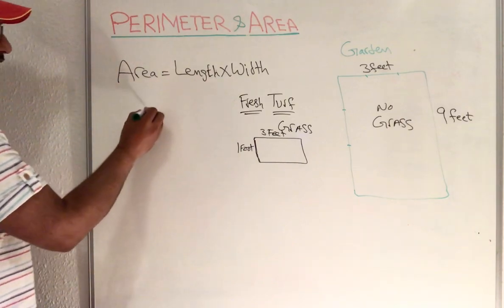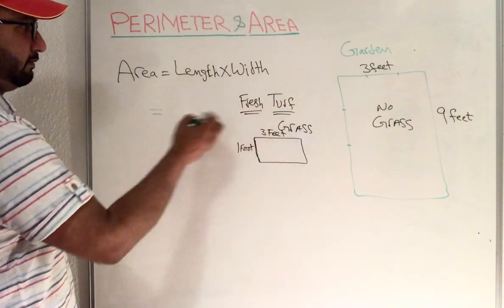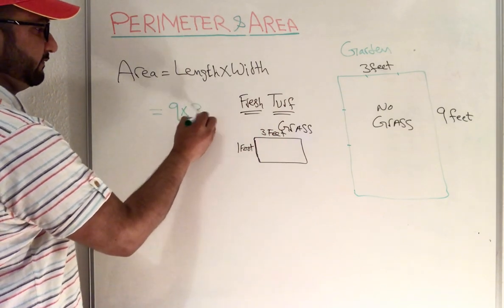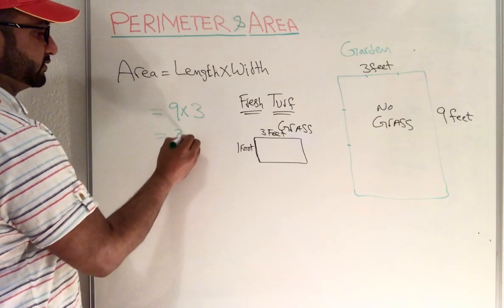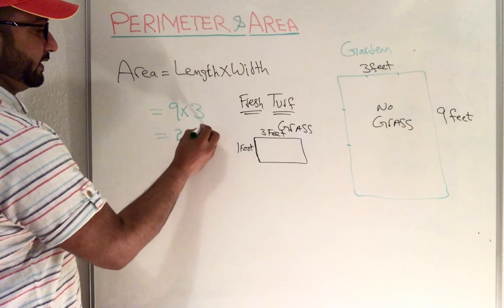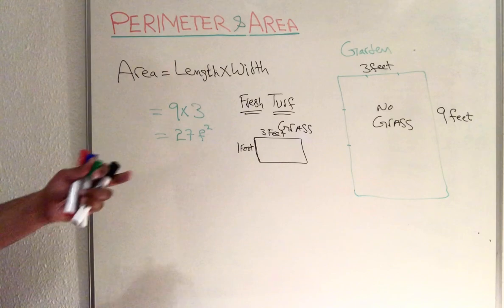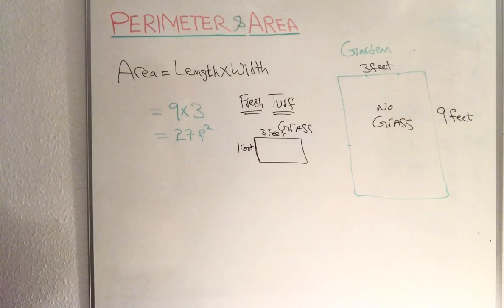First of all, we need to find our area. When you are finding the area, the length is 9 times the width 3 feet. So 9 times 3 is 27 feet squared. You can write it as f squared. Same thing here, if you write the unit in meters, it's going to be easier.